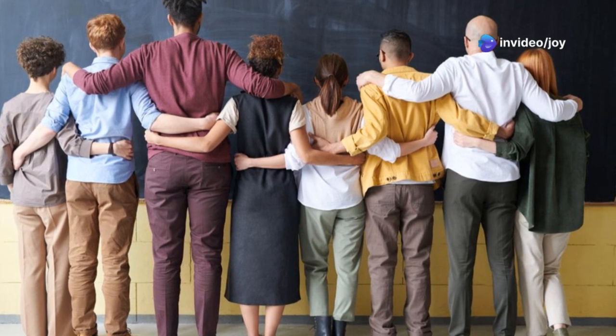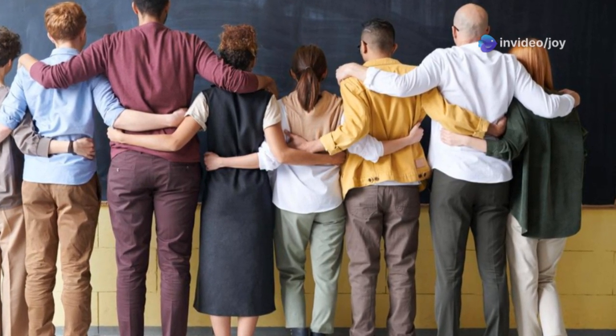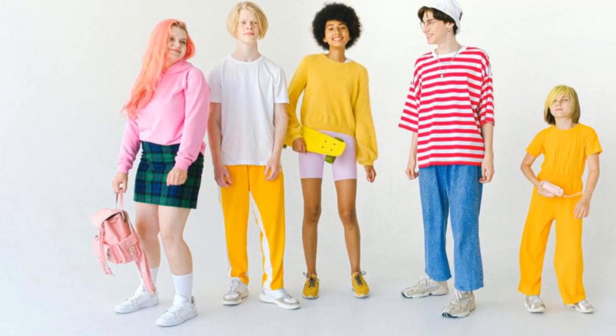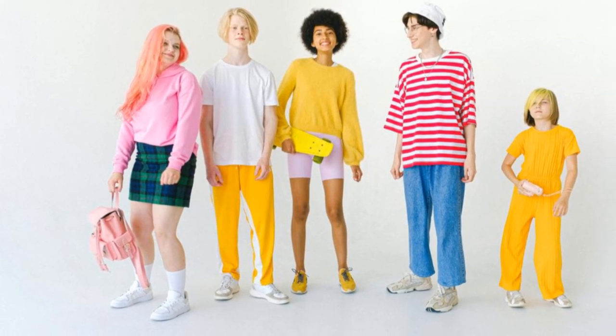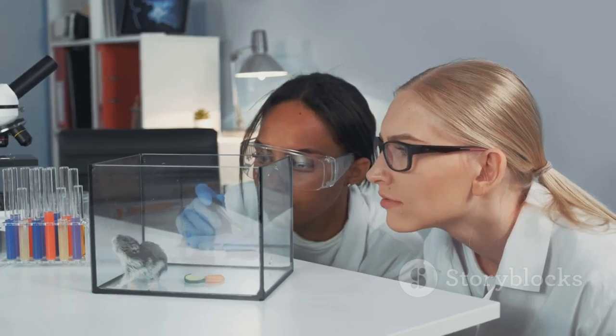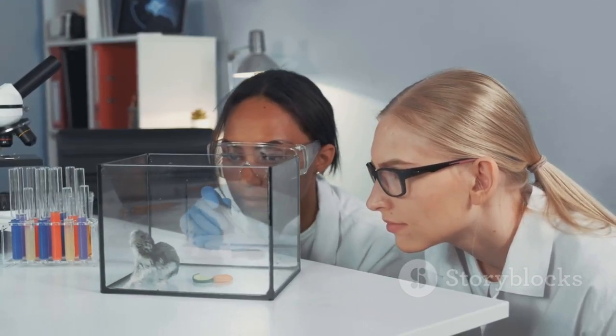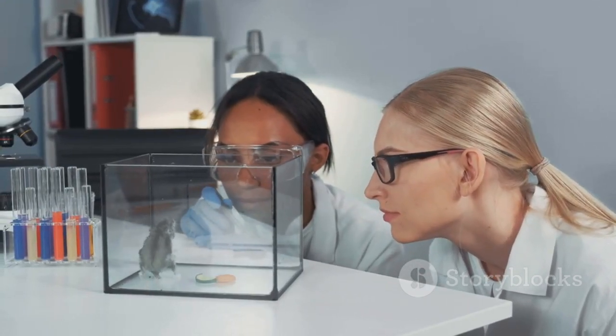Human height, for instance, is not determined by a single gene, but rather by the combined effects of numerous genes. This results in a wide range of heights, forming a bell-shaped curve within a population. Similarly, skin color is influenced by multiple genes, leading to a spectrum of pigmentation rather than discrete categories.